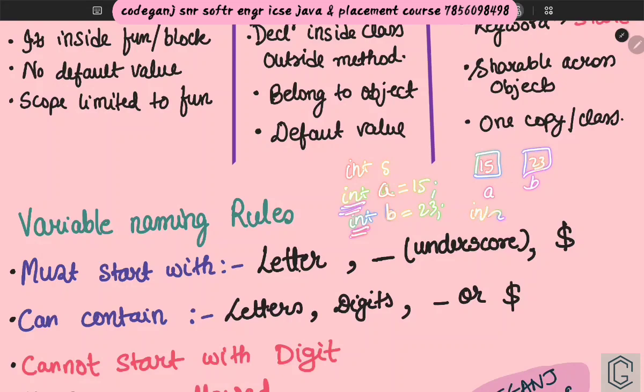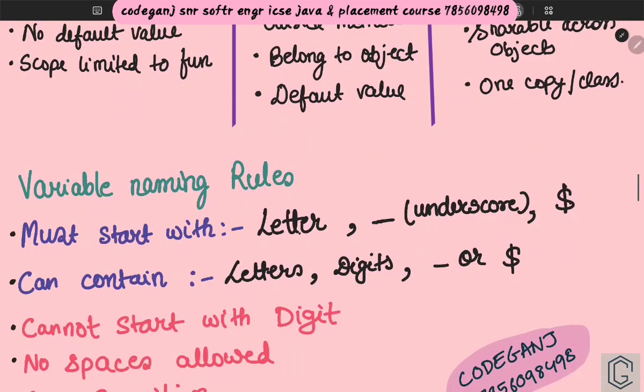Now you have to add them and store the result. To store this result, you will need another variable c, or you can name that variable int sum as well, no problem. int sum equals a plus b. What I'm trying to tell you is that anything and everything requires a variable. And then there are certain rules for how to name a variable.